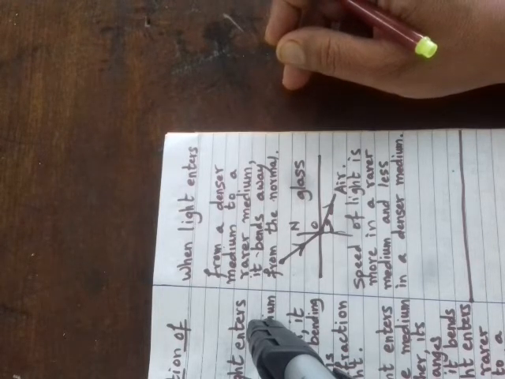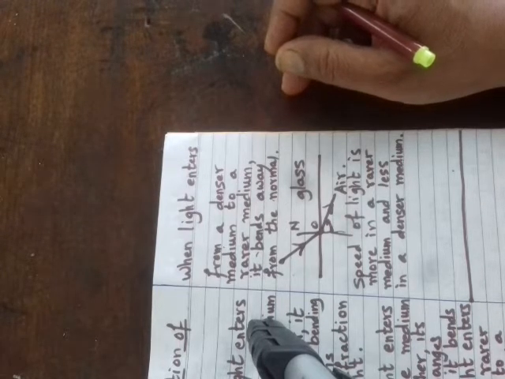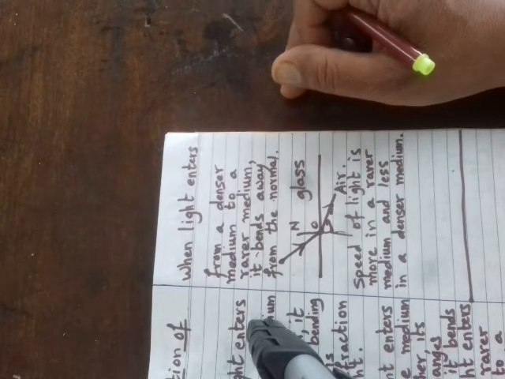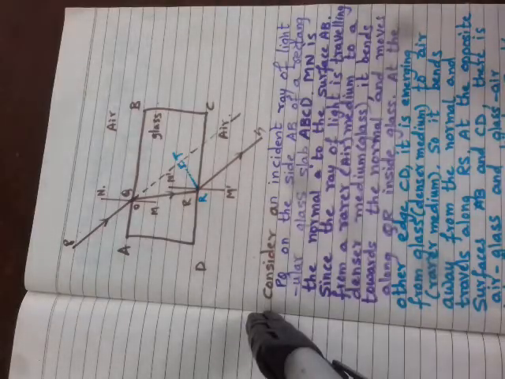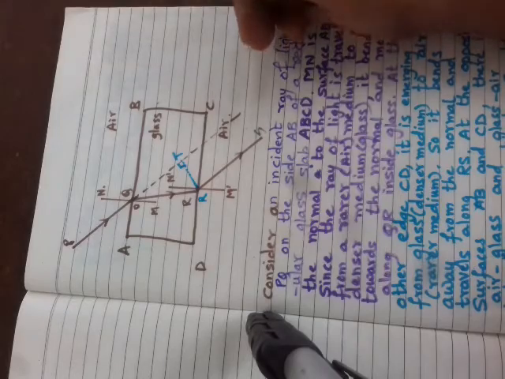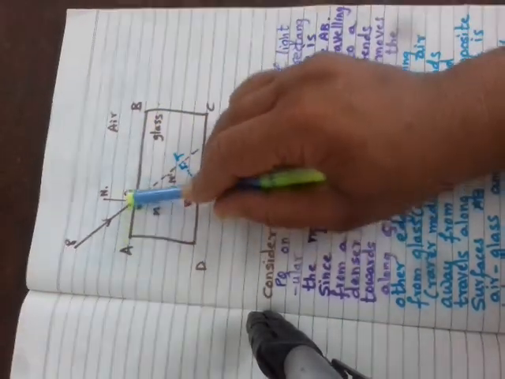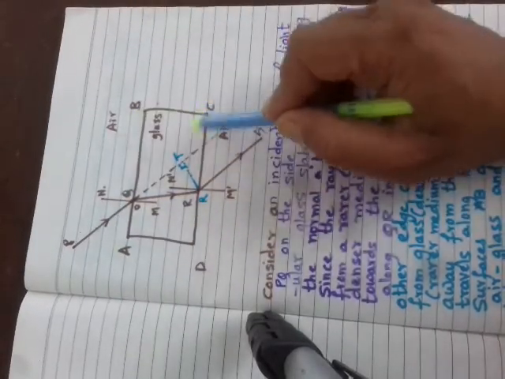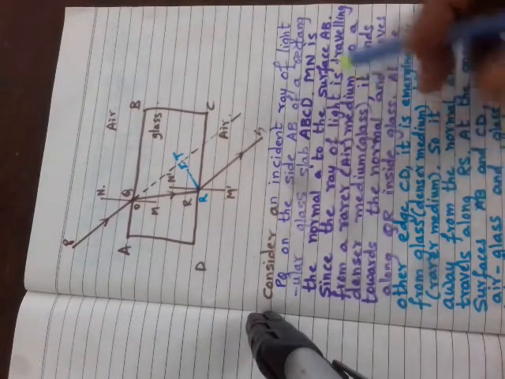In this refraction of light, let us consider refraction of light through a rectangular glass slab. Now let us see refraction of light through a rectangular glass slab. Let us consider one rectangular glass slab ABCD, and let us see the refraction in this.